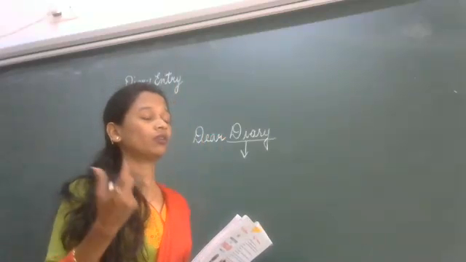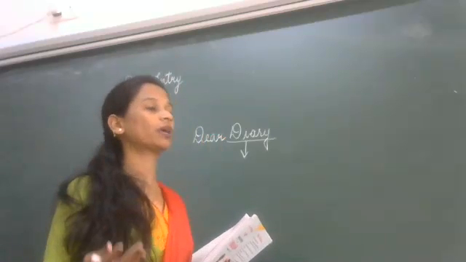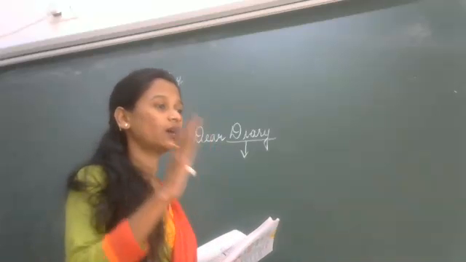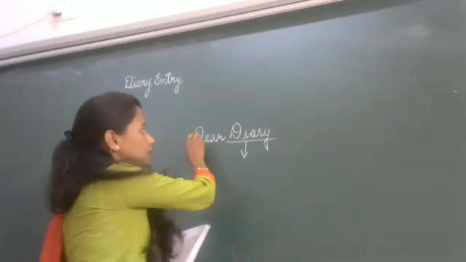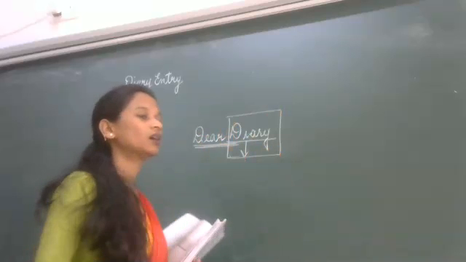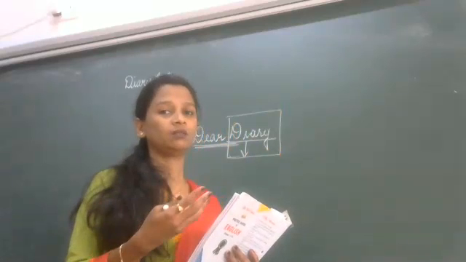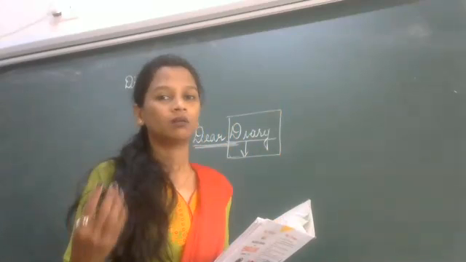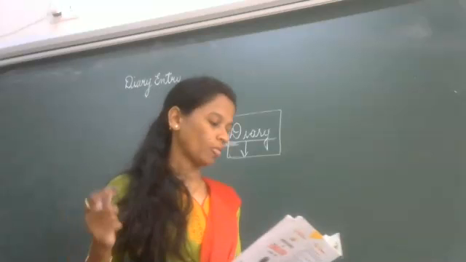Like in letter writing, you refer it to somebody: your father, your mother, your parents, your principal, sir, madam. But when you are writing a diary, you only need to address it as dear diary, because I told you the diary is a very personal thing. It should be so personal that it should not be read by anyone or touched by anyone. So it is a very personal thing.